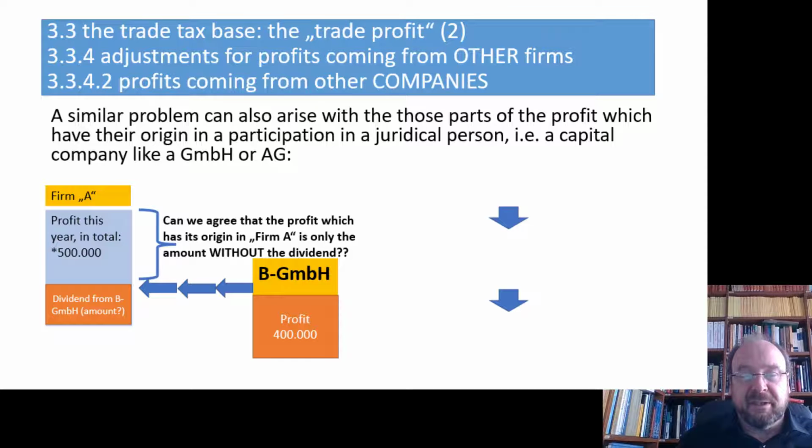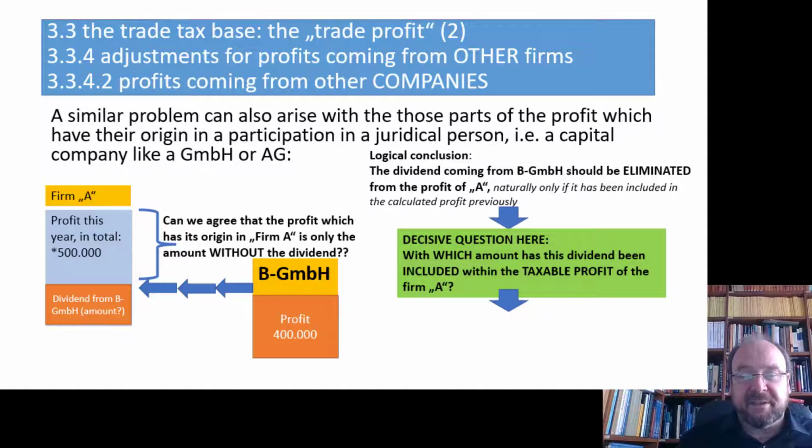So we should agree that the dividend should be eliminated from the profit. Now that leads us directly to one question. The dividend, with which amount is it included still in the income from business of A? Now you would probably say, oh, it was 200,000. You get a dividend of 200,000, so you book 200,000.